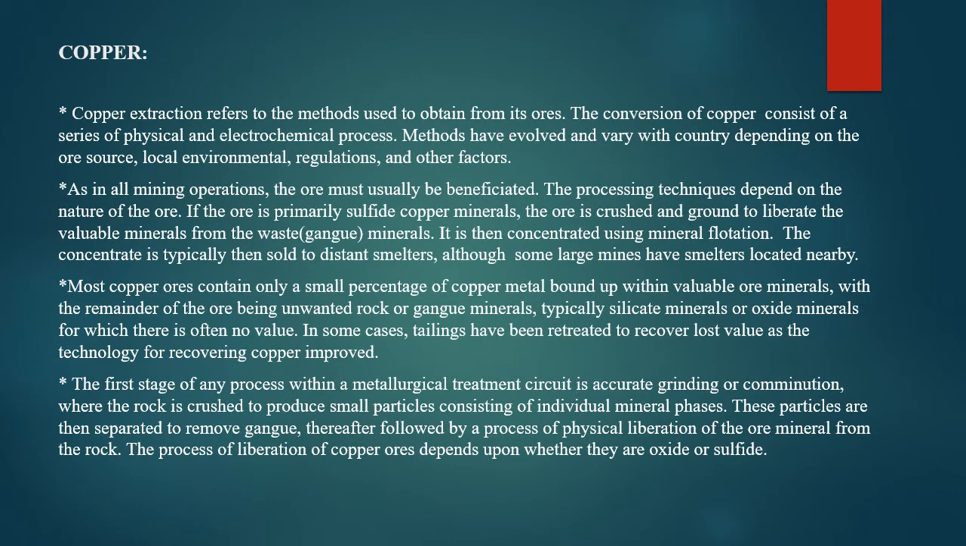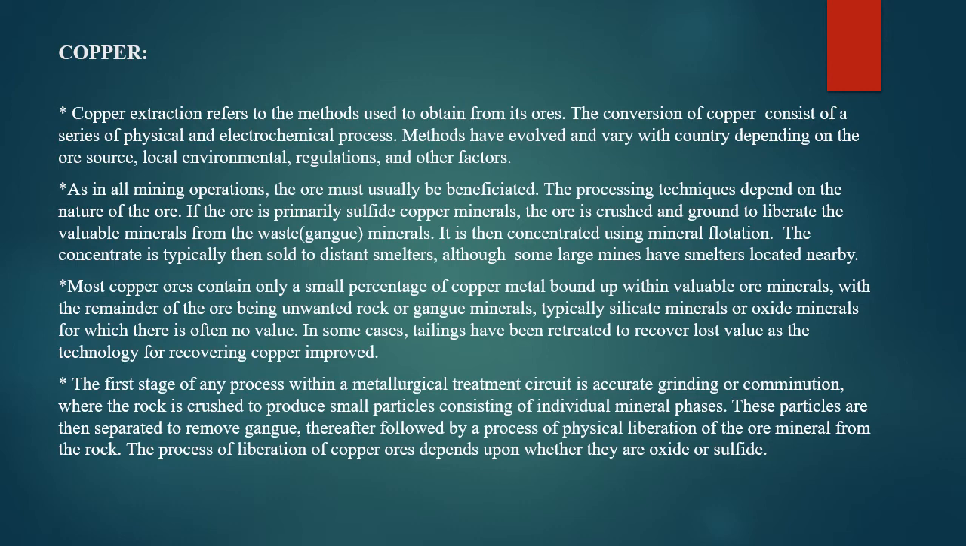Now coming to the extraction of copper. Copper is a main metal which is used in daily life, for home utensils and for electricity purposes. It is a main conductor of electricity. So it can be extracted by many methods. The conversion of copper consists of a series of physical and electrochemical processes. In zinc there are also physical, mechanical and chemical processes, but here there are only physical and electrochemical processes.